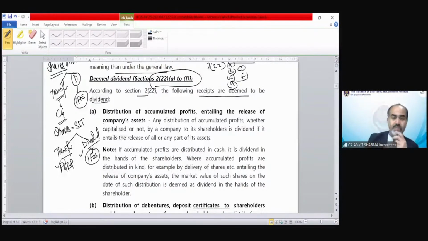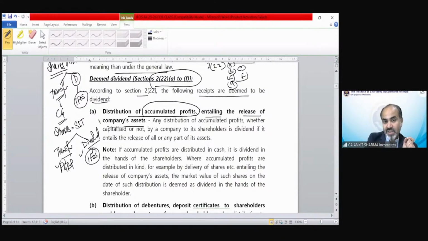According to section 2(22), the following receipts are deemed to be dividend. The first one: distribution of accumulated profits entailing the release of the company's assets. What is a shareholder technically receiving?